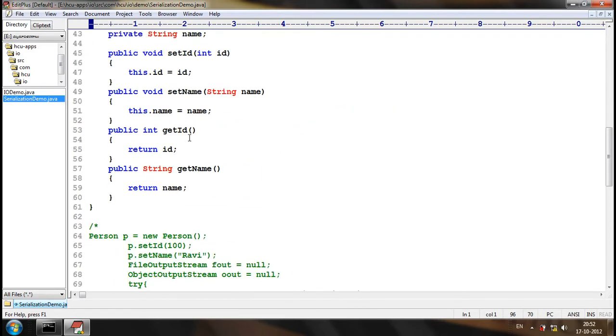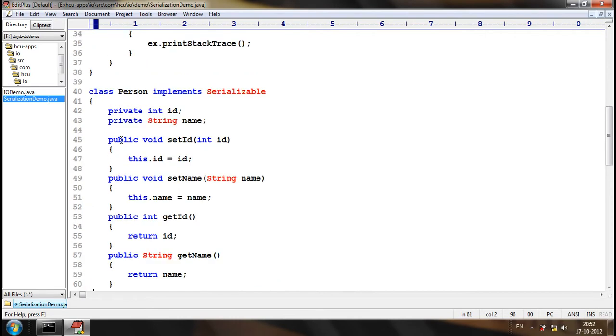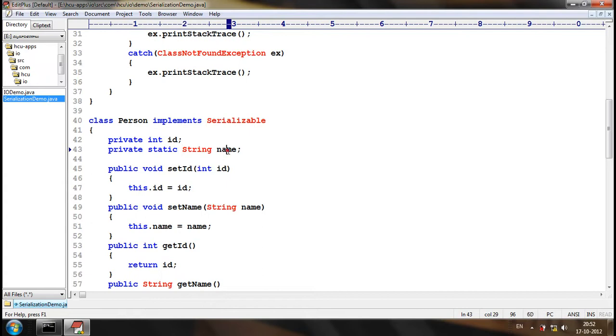Now, let us consider that there is a static attribute name. Is the static attribute serialized or not? No, static attributes will not be serialized, because only non-static attributes will be a part of the object, and the state of the object will be serialized.